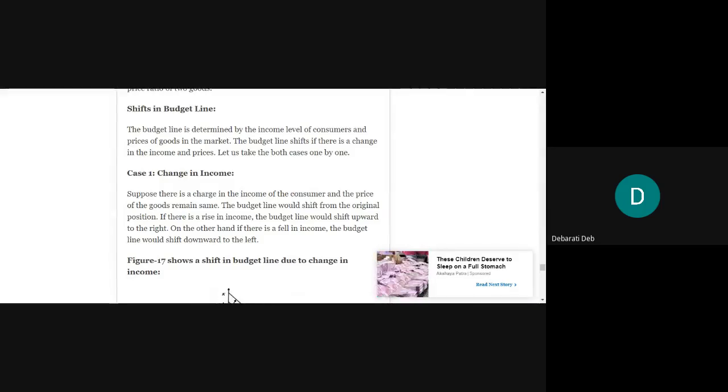This is the third day we are doing budget line. No, second day, sorry. Yesterday we did budget line. So what are your assumptions or what are your understandings on the concept of budget line? Anyone who knows the answer, please unmute and tell me. What is a budget line? Please tell me.